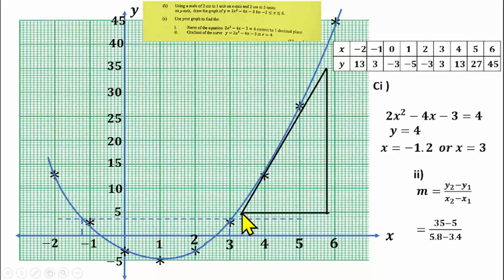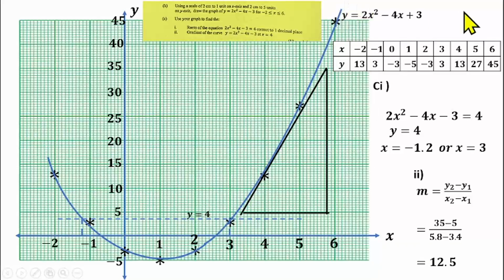Then at this point also, where this triangle is touching the tangent here, I'll trace it to the x-axis as well. That will give me my s1, which should be the 4th line there. That will be 3.4. So that will give us 5.8 minus 3.4. If you simplify that further, that will give us 12.5 as the gradient of the curve at s is equal to 4. So that is the solution to the graph.